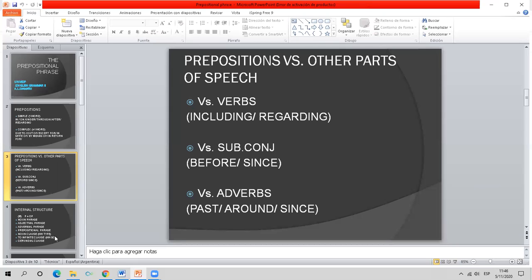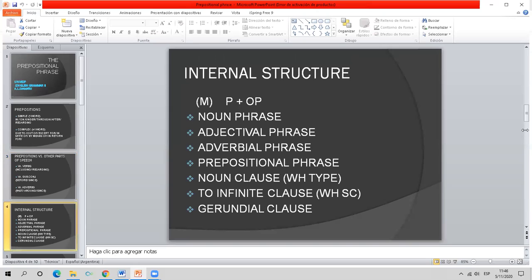Okay, let's move now to the internal structure of the prepositional phrase. You know well that a prepositional phrase is made up of a preposition plus an object to the preposition. But this that you see here between brackets is something we don't often talk about, and it is the possibility of having a modifier. Then we will focus on that.